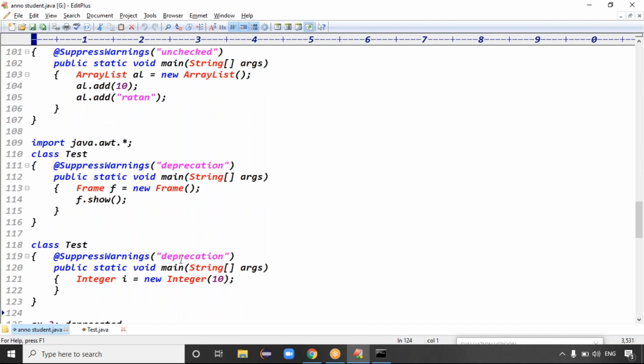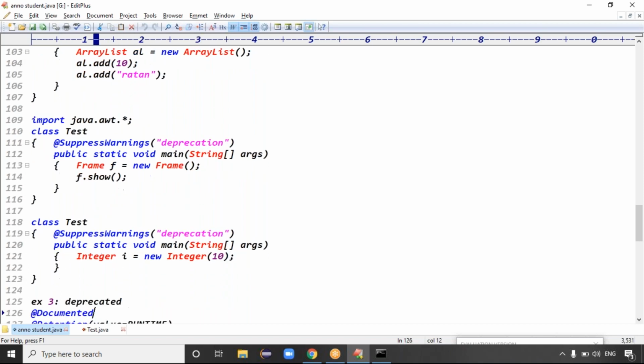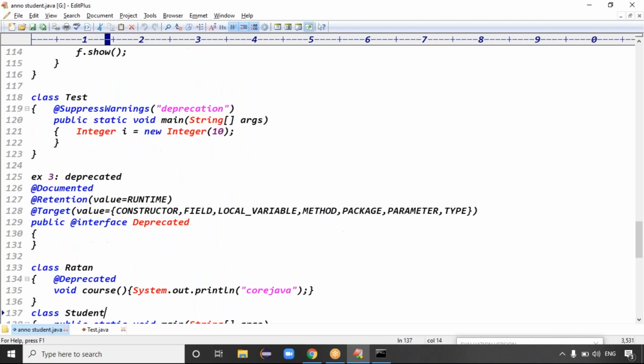SuppressWarnings, for example with Integer: the Integer class has duplicate data, so you can go for the duplicate addition. The next one is the duplicate addition.